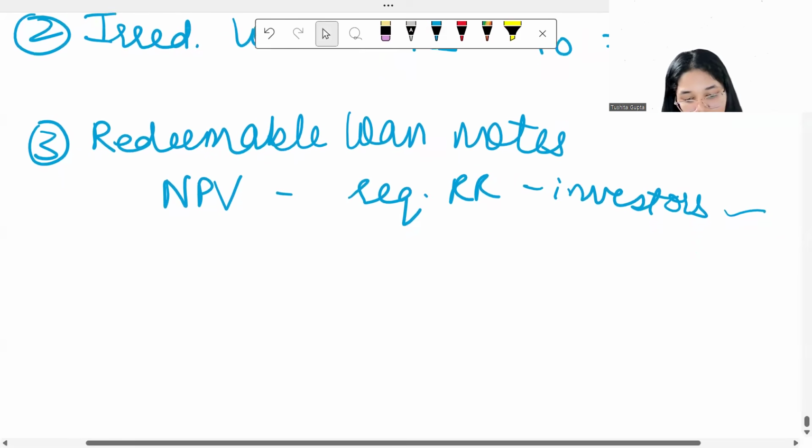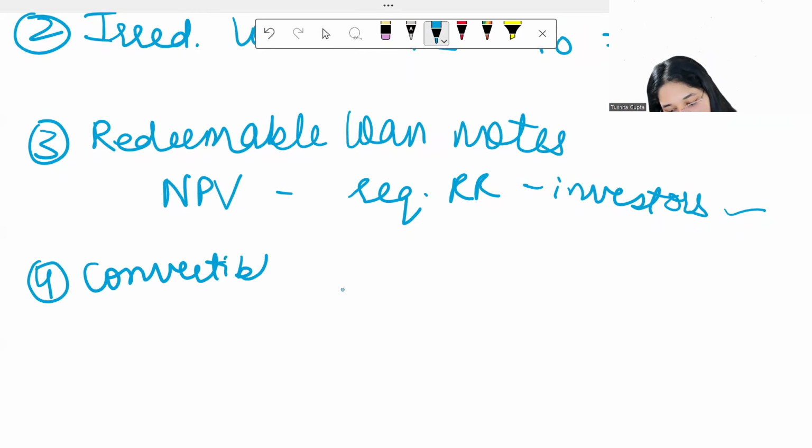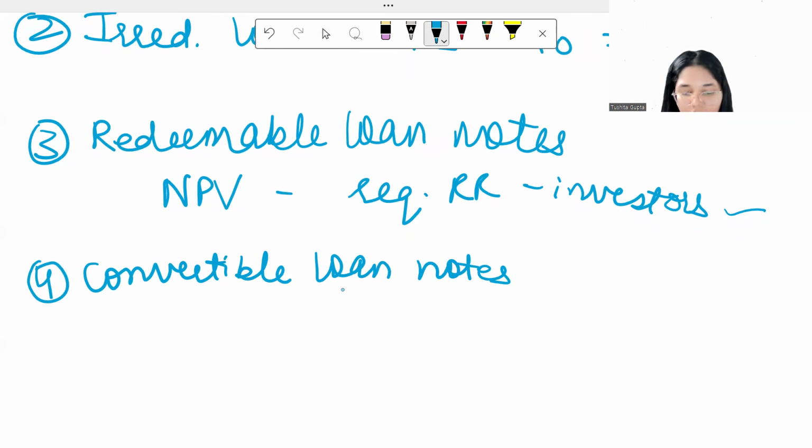All right, let's move to the last source of debt that we have, that is convertible loan notes. How do you value your convertible loan notes? Nothing again but the NPV.